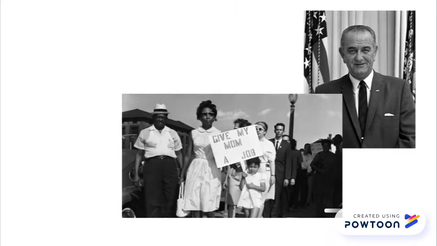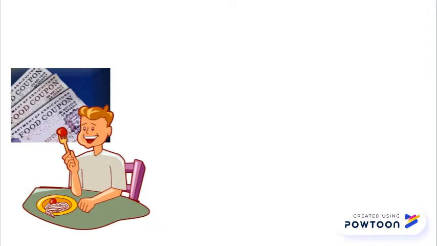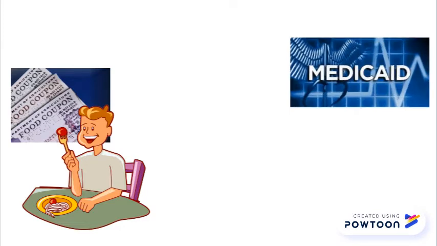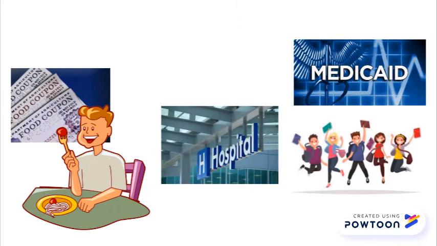Johnson was loyal to Kennedy's reform plan and did things such as passing the Civil Rights Act of 1964, which desegregated schools and other public facilities. The food stamps program was put into place around 1964, allowing some families on welfare access to cheaper food. In 1965, Medicaid programs were put into the Social Security Act. Although not perfect, providing Medicare gave access to medical facilities and resources that the poor once could not access.